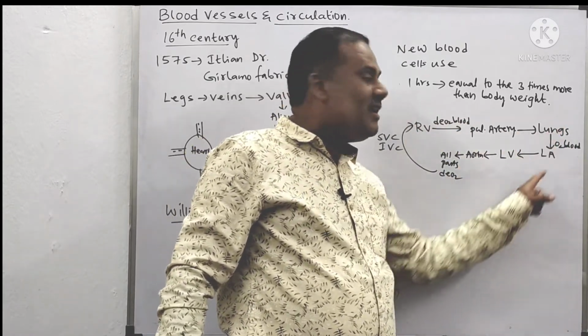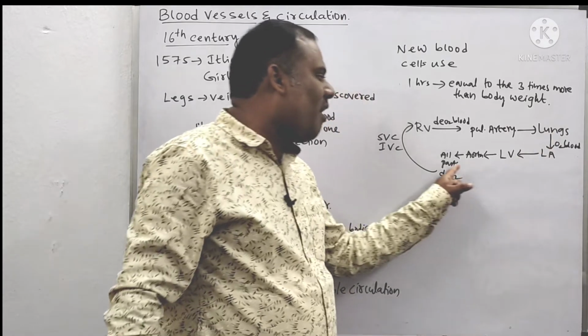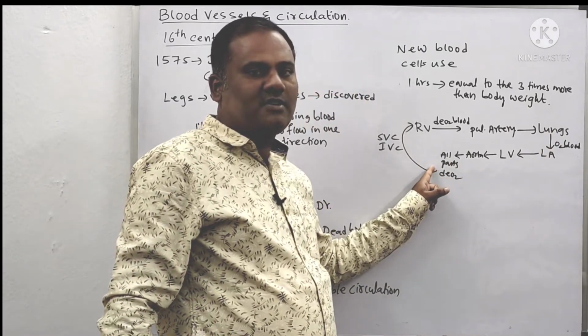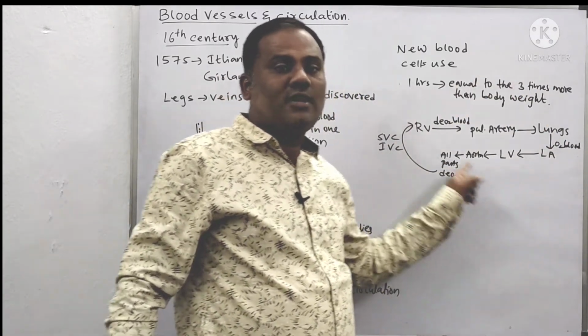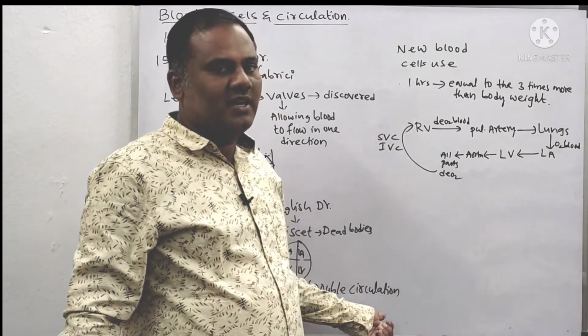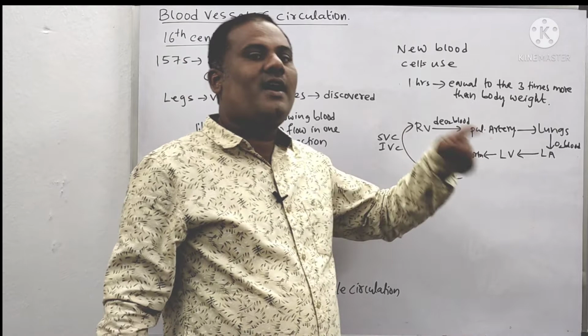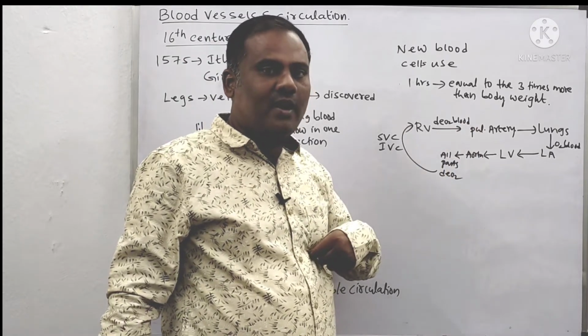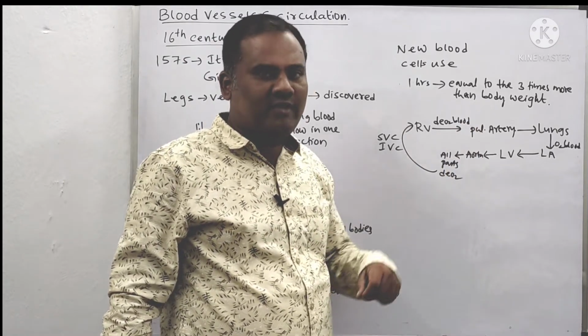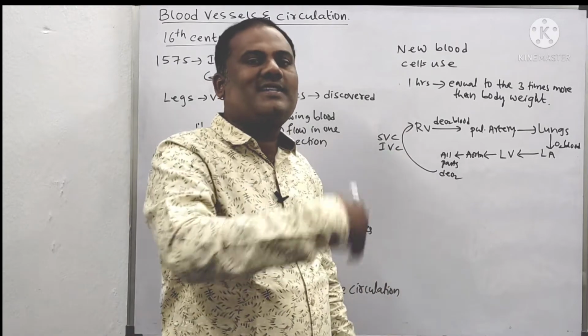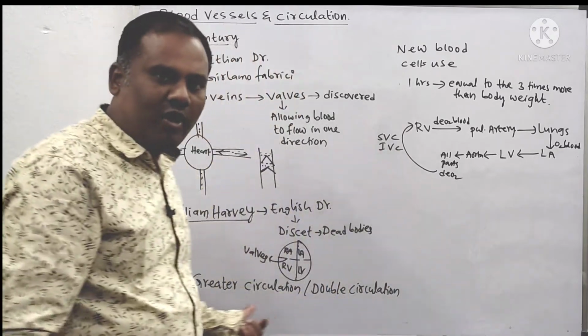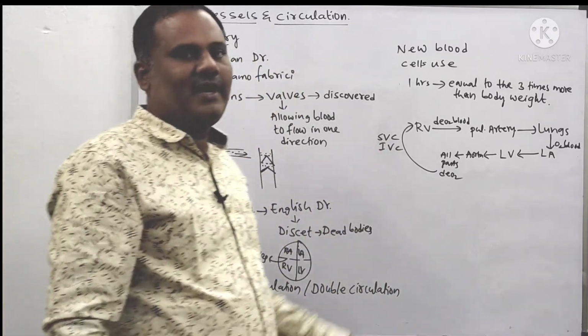In the second cycle, from the lungs, the oxygenated blood is supplied to all the parts of the body. As the heart receives the blood 2 times, it is called double circulation or greater circulation. So the blood present in our body, nearly 5 to 5.5 liters, is only recirculating in the body. In the beginning he called it the greater circulation.